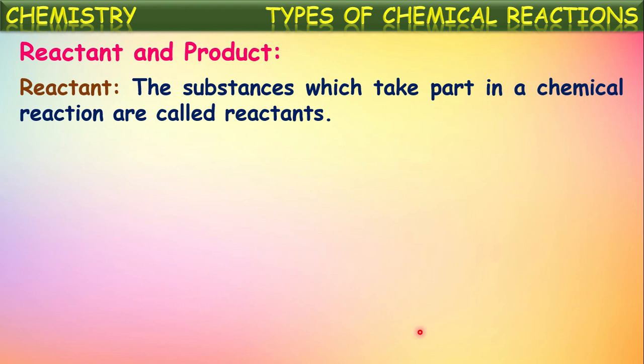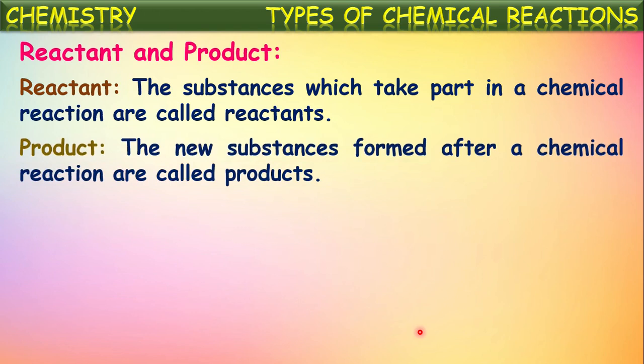The substances initially taken, which take part in the change, are called the reactants. In the same way, the new substances formed after a chemical reaction are called products. The chemical substances formed in a chemical change are said to be products.